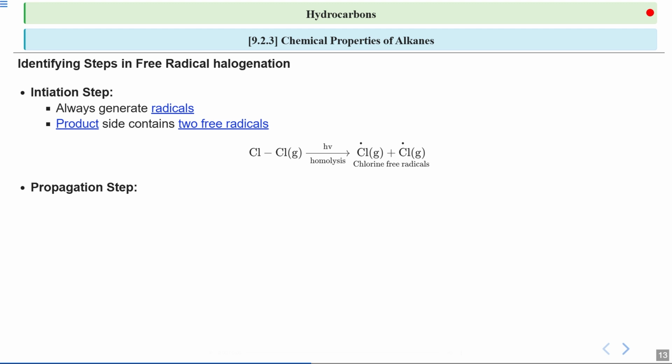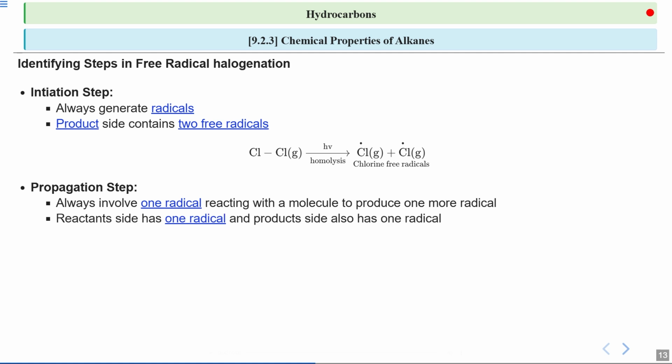Next, we will move on to the propagation step. This step is where the reaction continues to progress by involving radicals reacting with stable molecules. In the propagation step, one radical reacts with a molecule to produce another radical. So, this keeps the chain reaction going on. On the reactant side, we have one radical, and on the product side, we also have one radical. This balance is crucial for the continuation of the reaction, ensuring that the process can repeat again and again.